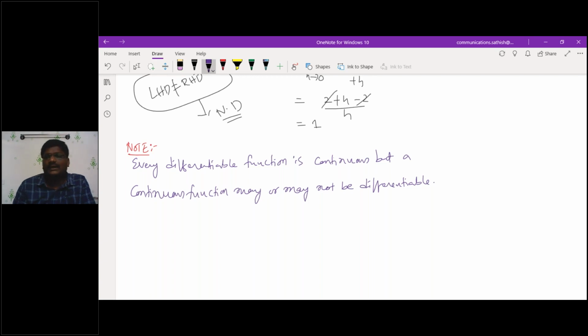Okay, clear all of you? Yes, sir. So this is how you have to solve the problems based upon continuity and differentiability. These are the basics required for your calculus part, and the rest of the things, mean value theorems, are there.